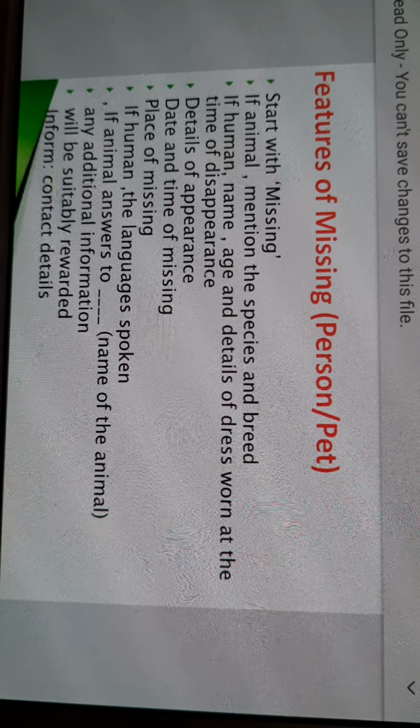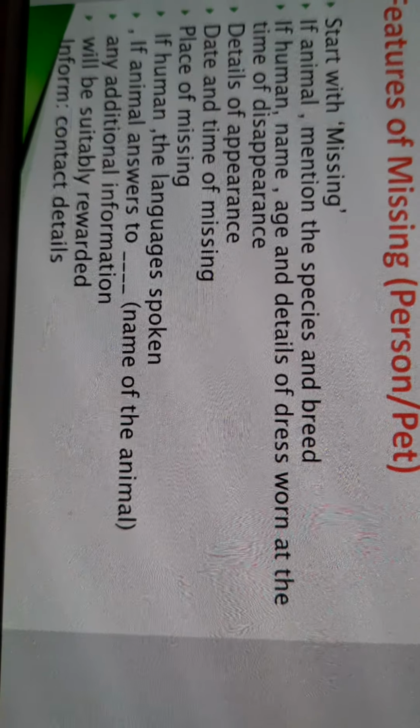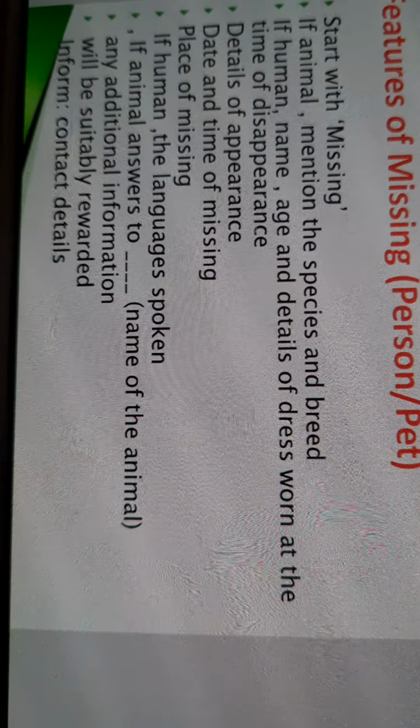Any additional information will be suitably rewarded. You can give some more description if you have, or at last you have to write that the informer will be suitably rewarded. The person informing will be suitably rewarded. This line is common. You may write this line with any kind of advertisement regarding missing. Then inform contact details. And at last, contact details.